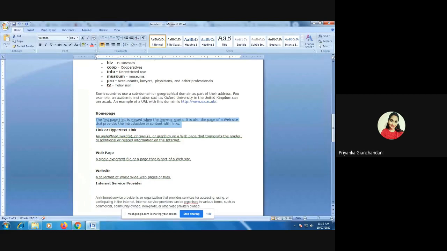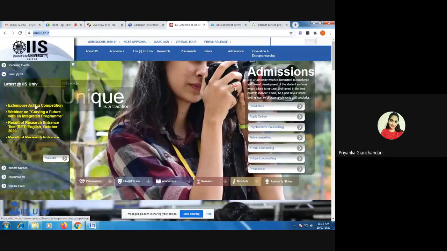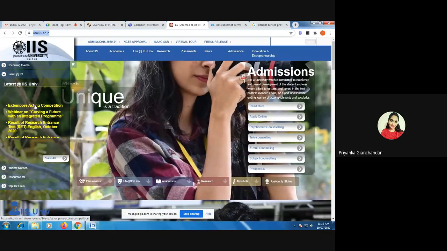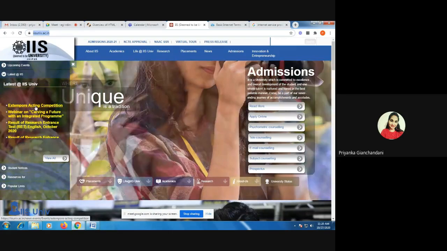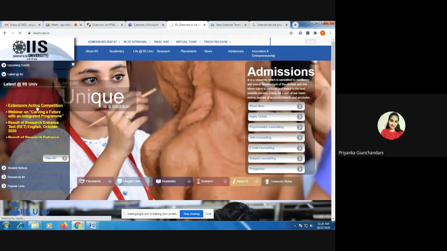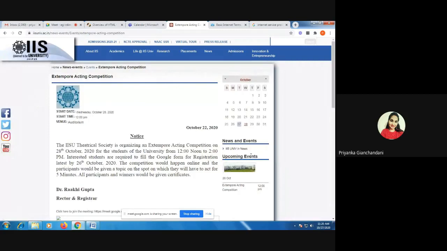Now, whenever we click on any particular link, like this is a link, right? How do we know that it is a link? Because when you click on one particular link, this hand shaped icon is going to come, plus it is going to be underlined. So when you click on this particular link, you would be diverted to some other page where that particular information is going to be available for you, right?